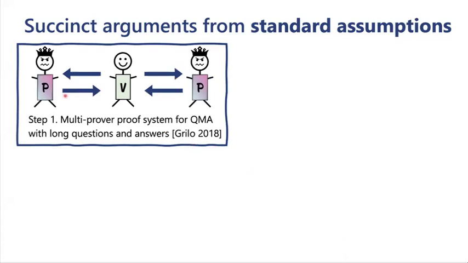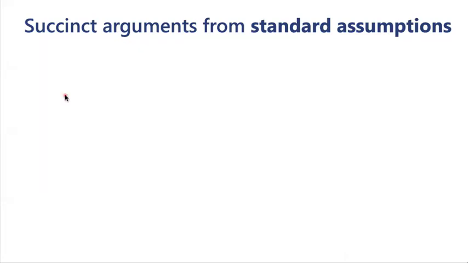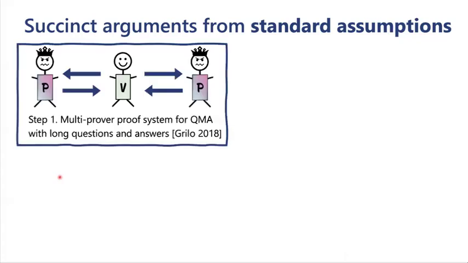So the difference to a succinct argument system, like we saw on the previous slide here, is that firstly, we have two provers now rather than one. And the assumption is that these provers may be entangled, but they cannot communicate during the protocol. But the classical verifier can communicate with both of them in the protocol. Secondly, in a proof system, the provers are all powerful, which I've indicated with these little crowns here. So there's no computational assumption at all in this multi-prover proof system.